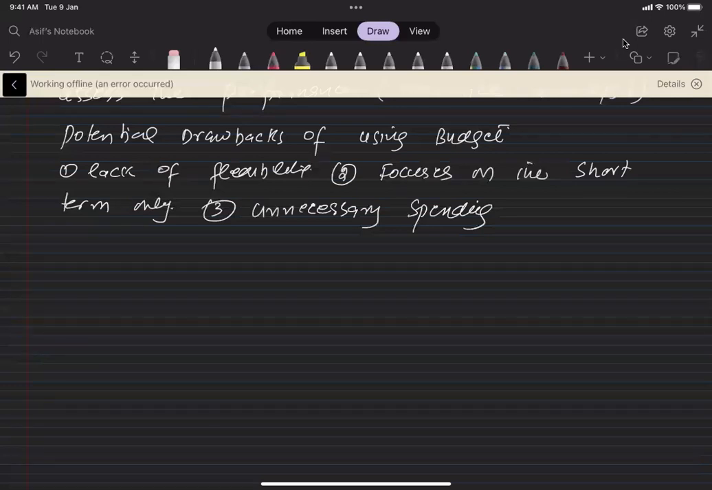And the fourth one is budget for the new projects.